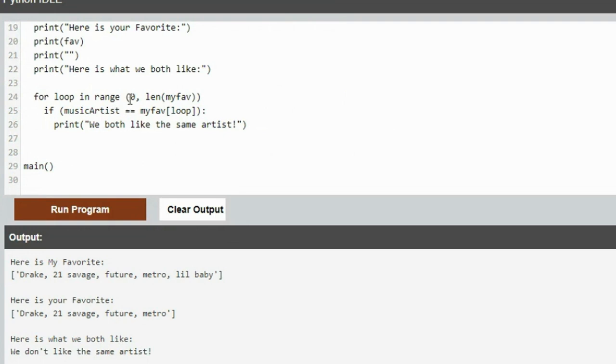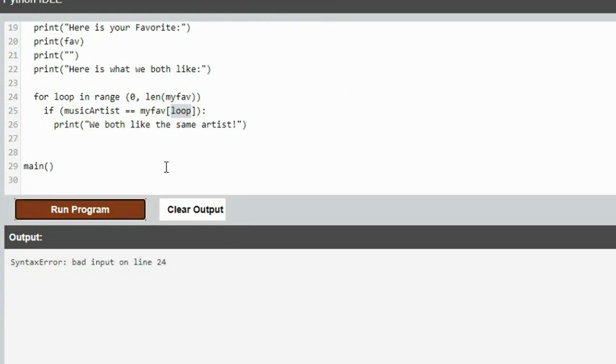For loop in range, so it starts at 0 and goes through however long your list is. If what I typed as my favorite artist matches, anytime it goes through the loop, it'll check item number 0, item number 1, item number 2. It'll check them all one by one, and if it finds a match, we both like the same artist. So let's run that. Oh, wait a minute, I left off the colon on the end of the loop.